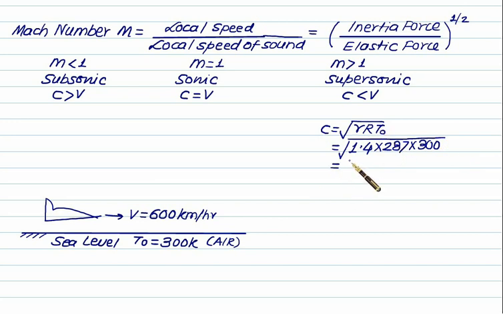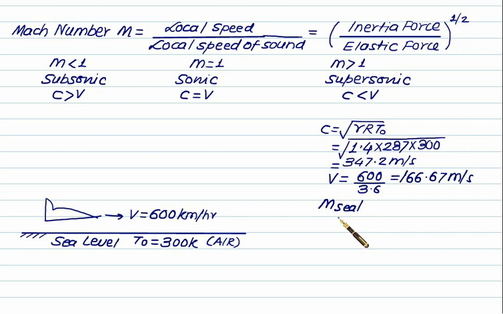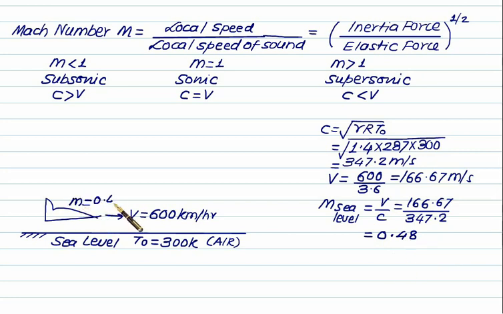So we have velocity of sound is 347.2 meter per second. And right now we have velocity of fighter plane is 600 km per hour, which is 600 divided by 3.6, that is 166.67 meter per second. So we can very well calculate the Mach number at sea level, which is V by C, that is 166.67 divided by 347.2, that equals 0.48. So right now the Mach number is 0.48, which is subsonic, less than 1.